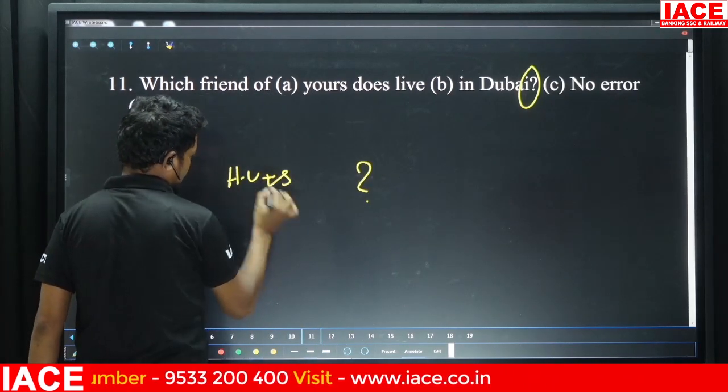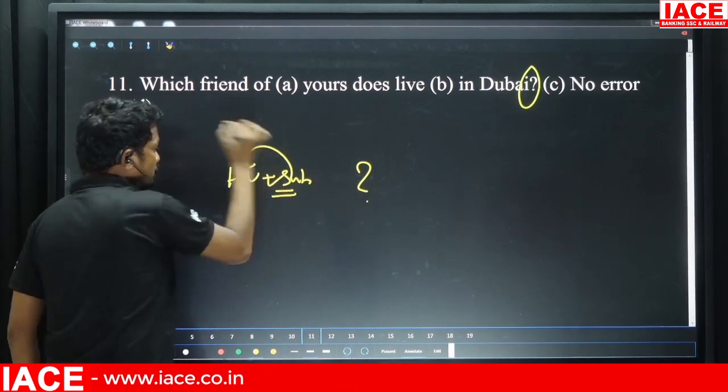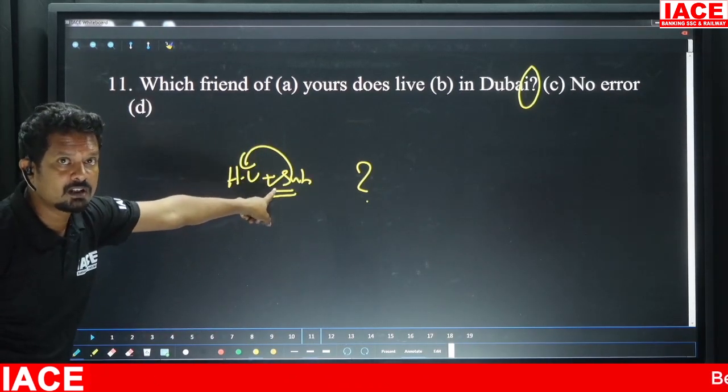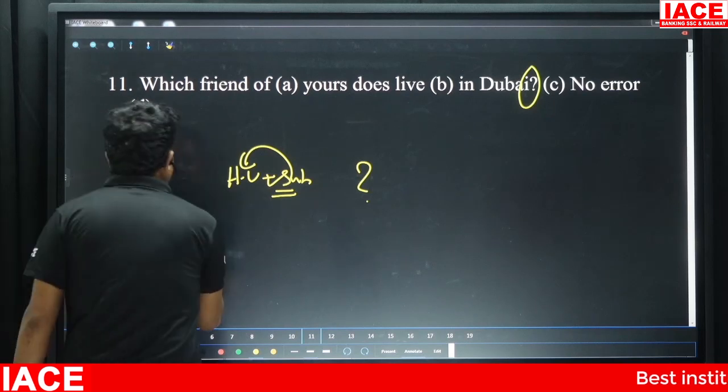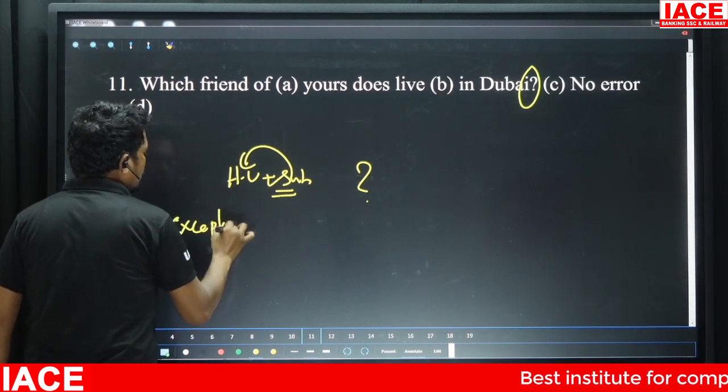Helping verb, then subject. It means before the subject we would use a helping verb. But there is an exception.